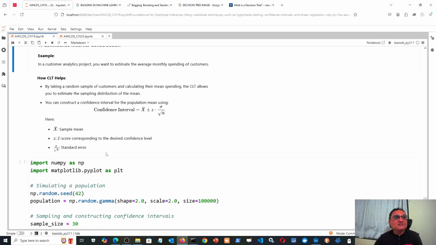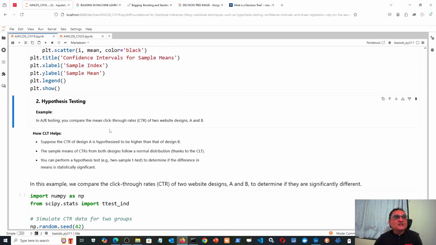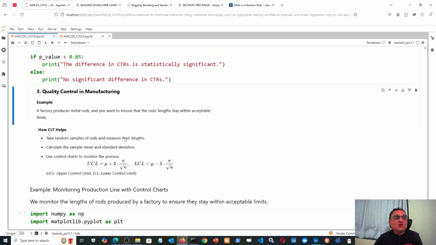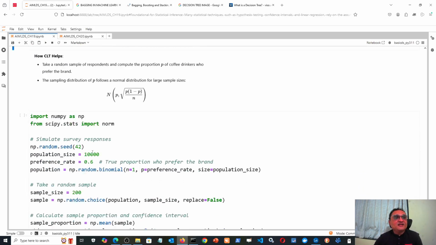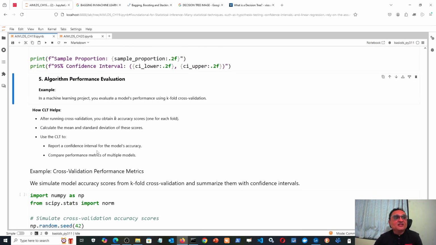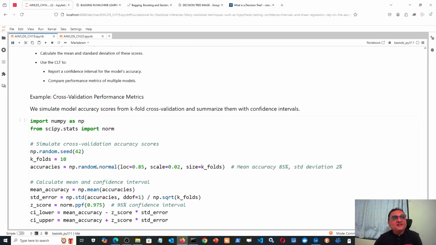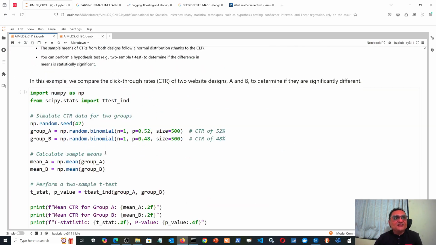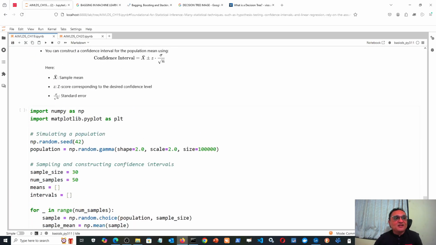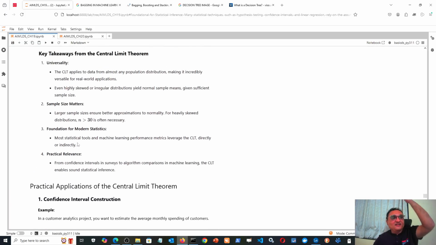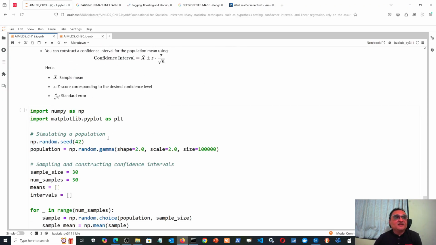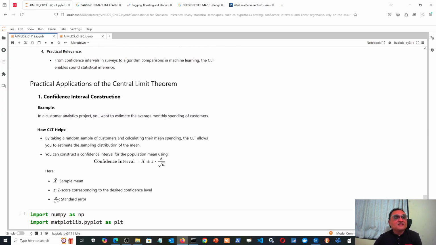Now we want to look at some practical applications of the central limit theorem. One is confidence interval construction, one is hypothesis testing, one is quality control in manufacturing, one is data sampling in surveys, and one is algorithm performance evaluation. You can see how versatile this is, and this time we will do it by actual coding and plotting so that you will understand how the central limit theorem is useful. But that we will start in the next lecture.